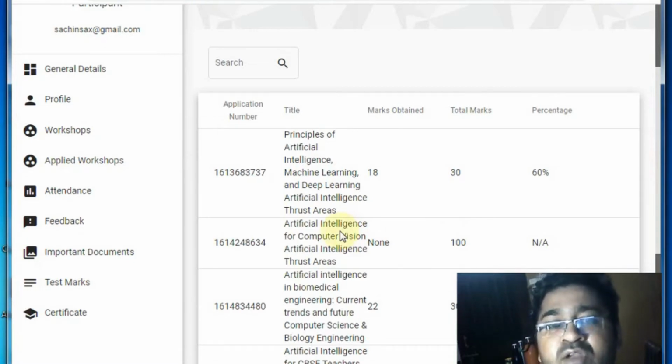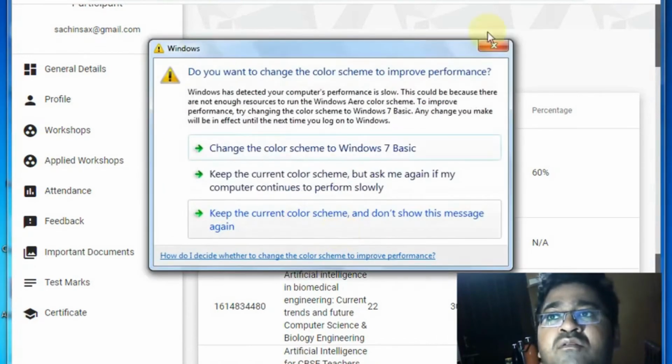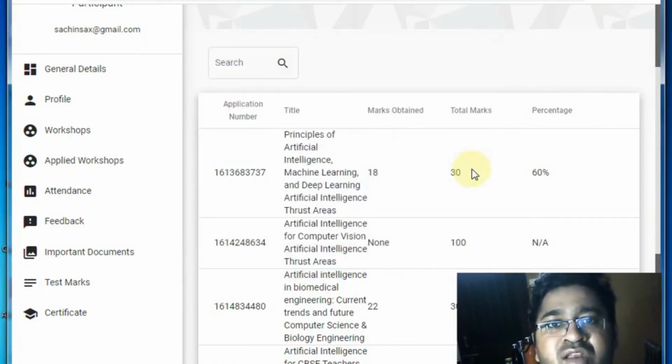A minimum of 60% marks is required in order to obtain the certificate. If you do not obtain 60% or more, then I am 100% sure your certificate will not be generated. These IIT and NIT professors are not going to issue your certificate unless you score 60% or more.